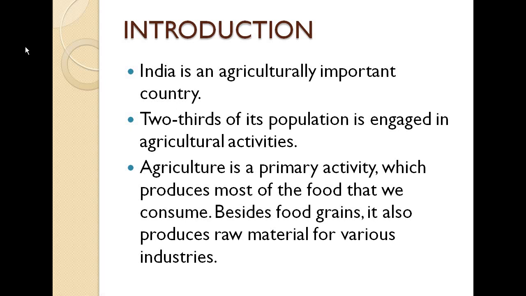So agriculture is the primary activity which produces most of the food that we consume. Besides that, it also produces raw material for various industries. There are major industries like tea, coffee, spices, and all other things. They supply and export these to a number of countries as well, and interstate consumption is also there. If one state is producing one kind of substance, they are supplying it to other states as well. So that's how it works. So we are going to talk about these different types of agriculture activities now.